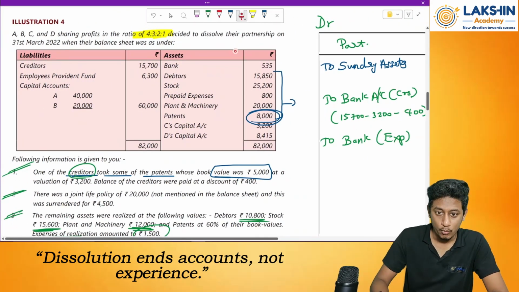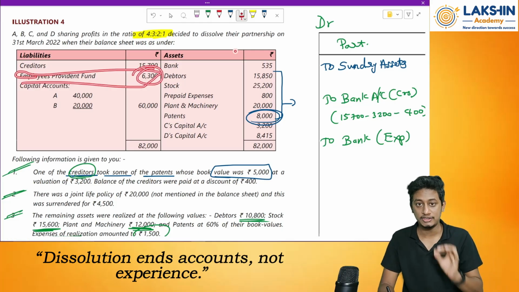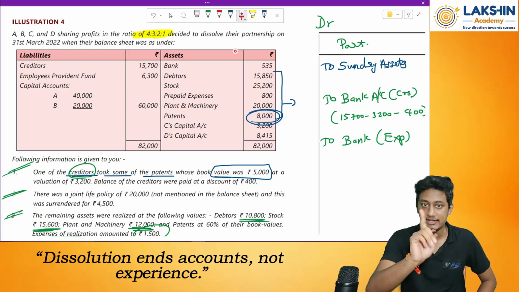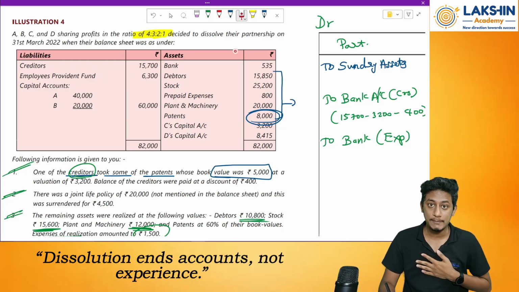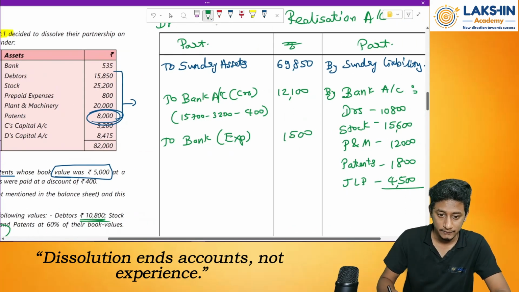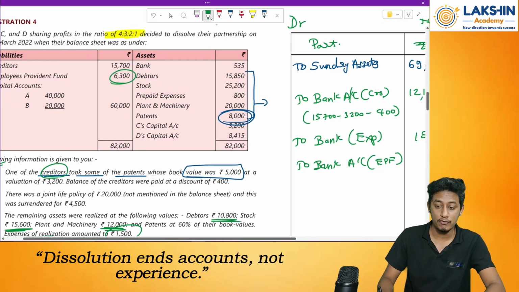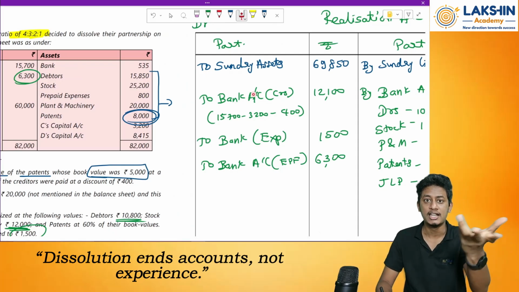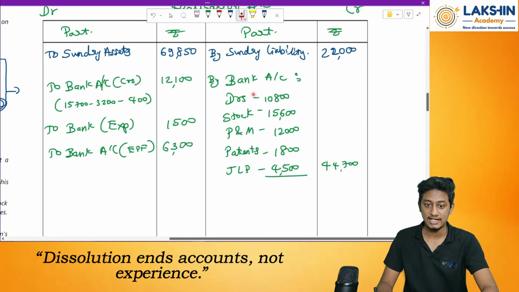So now see, whatever employee provident fund we have over here, this has to be paid off. This is the government mandate. This fund was created because the EPF Act says that we need to create a fund for the same. Since the EPF Act says that we need to pay it off to the employees, I cannot keep it with my own. So I have to pay it off through bank account. EPF, with the full value. I cannot reduce any value over here. That is 6,300. But if the question says that the employee fund has been paid at rupees 6,000, in that case I can take 6,000 rupees over here. No issues. Done. Okay. Let's balance it off and check the profit or loss.